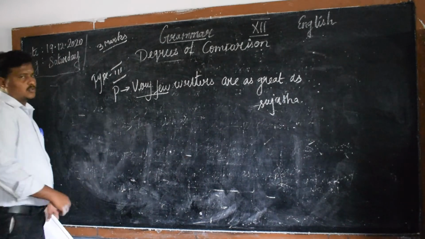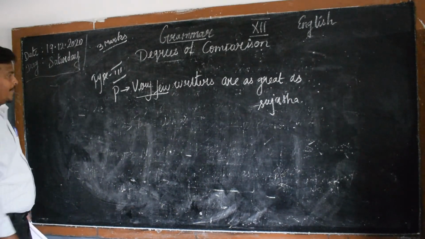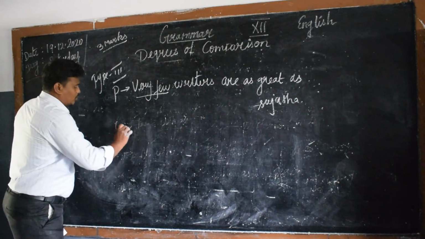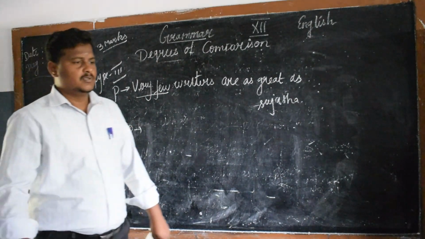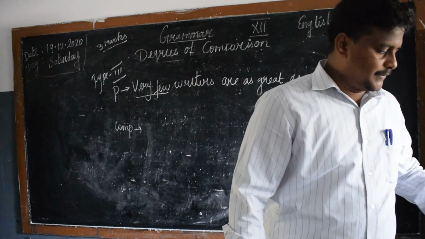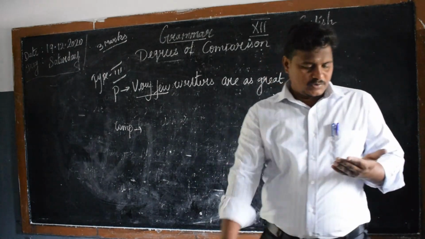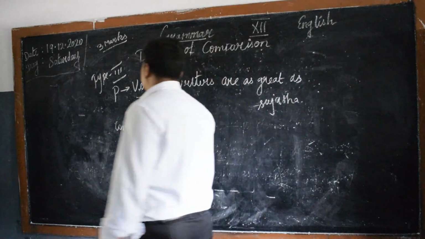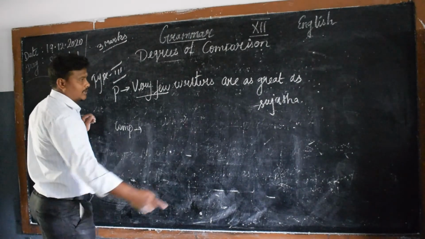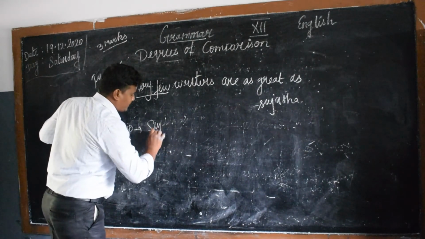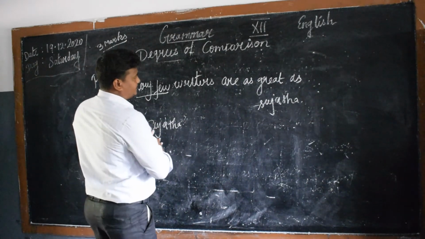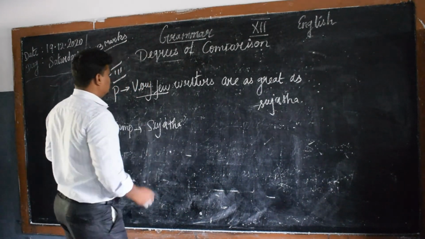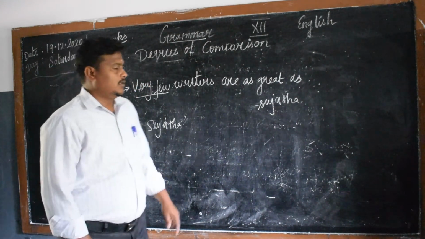Okay, that's going to be changed to comparative degree here. So look at your rule. Look at your rule. We have to make it comparative degree, Sujata. So we have to make it comparative.